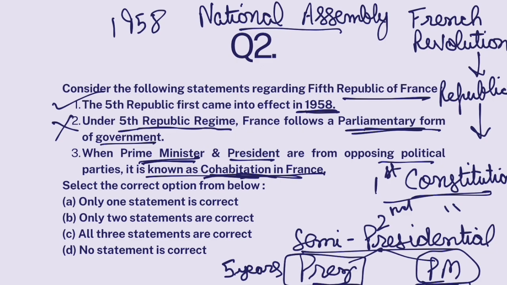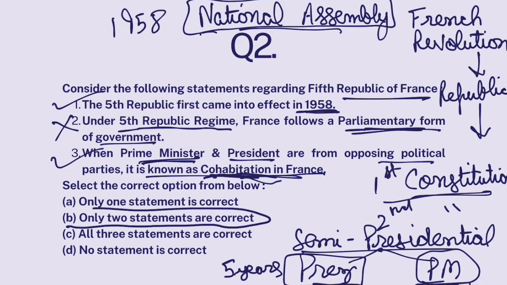Now, right now, National Assembly elections are going on in France, and there are chances that the prime minister that shall be appointed after these elections will be from an opposing political party than Emmanuel Macron, the current president of France's party. All right. So there might be a cohabitation around the corner in France again. Anyway, this is known as cohabitation. Again, only two statements are correct. The correct answer is B.